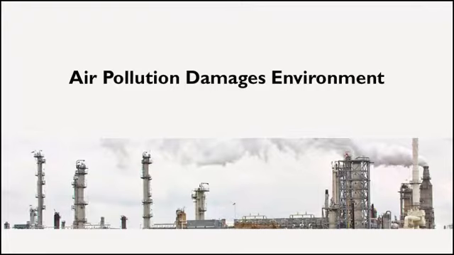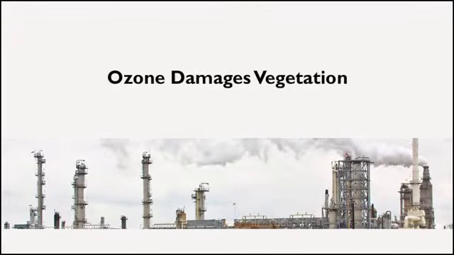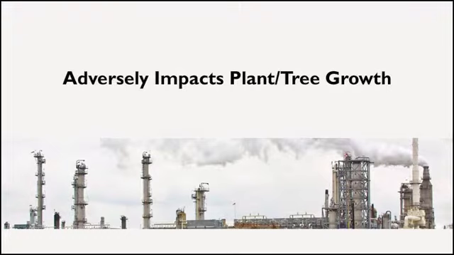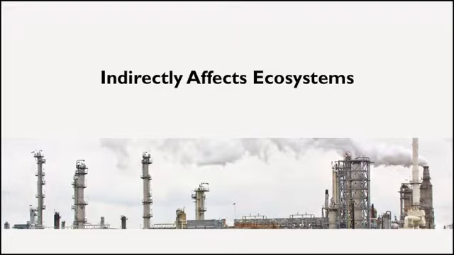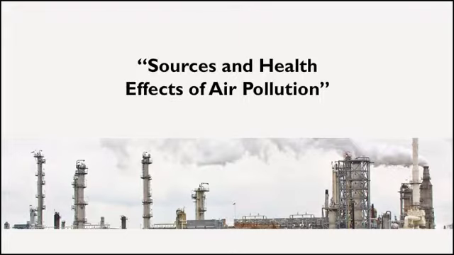Air pollution also damages our environment. For example, ozone can damage vegetation, adversely impacting the growth of plants and trees. These impacts can reduce the ability of plants to uptake carbon dioxide from the atmosphere and indirectly affect entire ecosystems. In Resources, there is a chart titled Sources and Health Effects of Air Pollution for you to see and/or print.